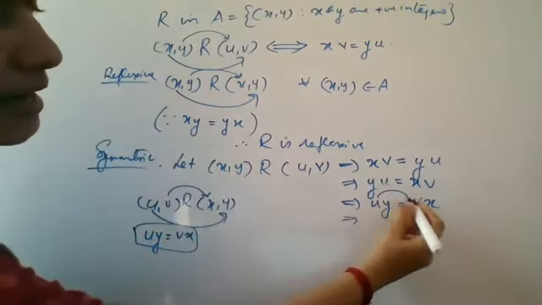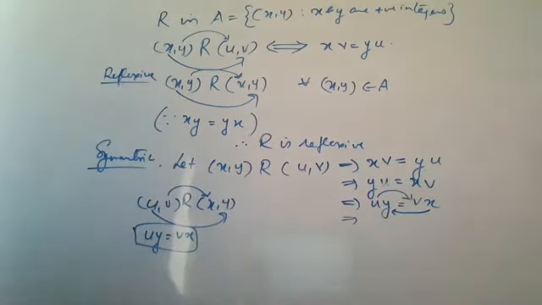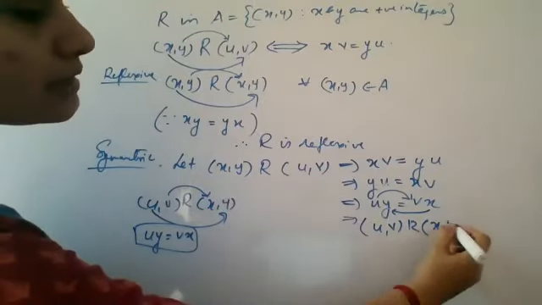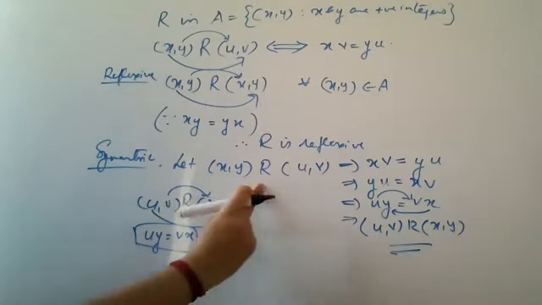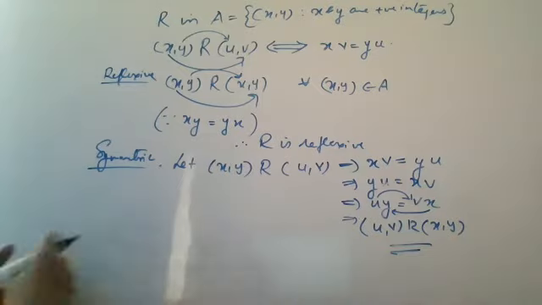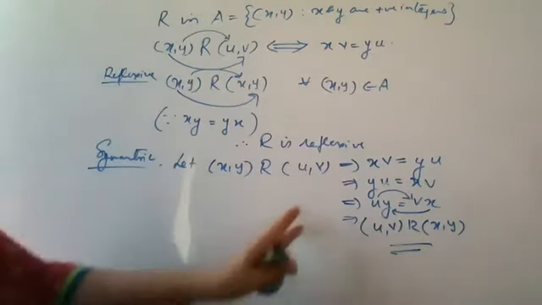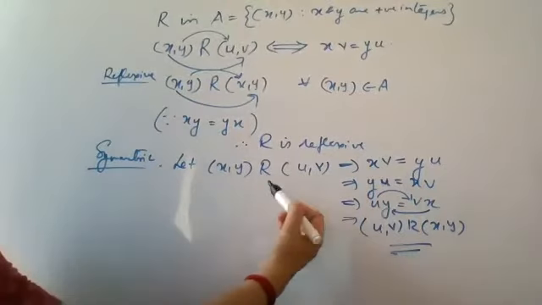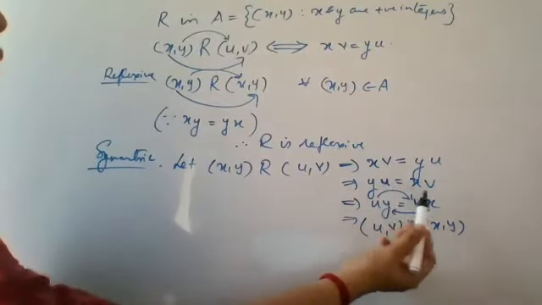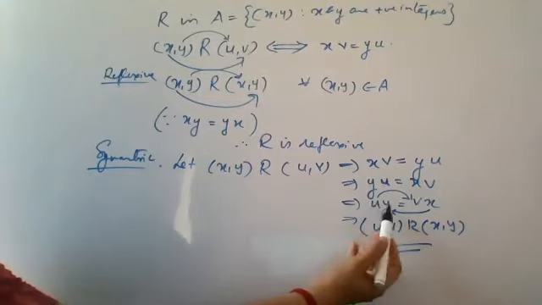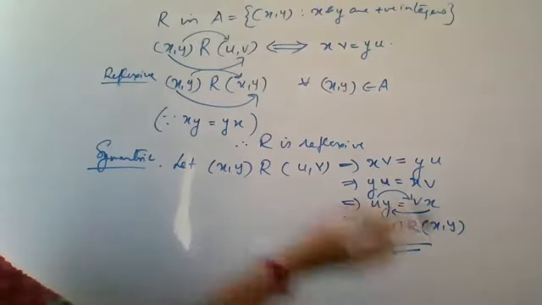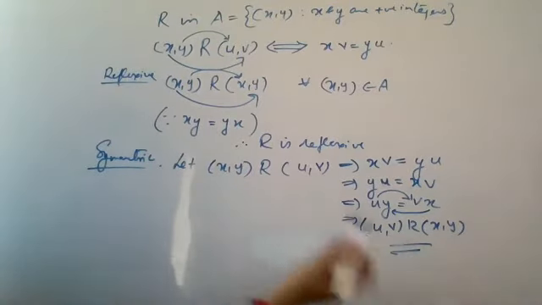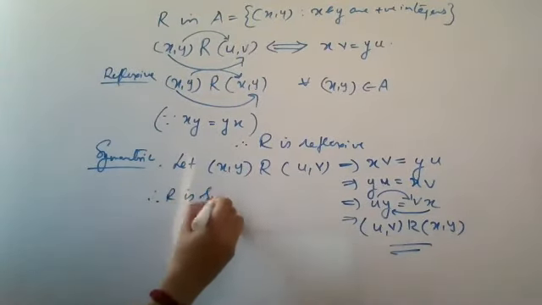Understood? It will come like this, like this. You'll get uv is related to xy. So this was the purpose you have to get. You got this. Okay, just we have arranged adjustment. It is only adjustment here. First we used the definition of these elements, after that we changed the order on this side and that side, then changed the order of multiplication, that's all. So you got this. So xy related to uv implies uv related to xy. Therefore R is symmetric.